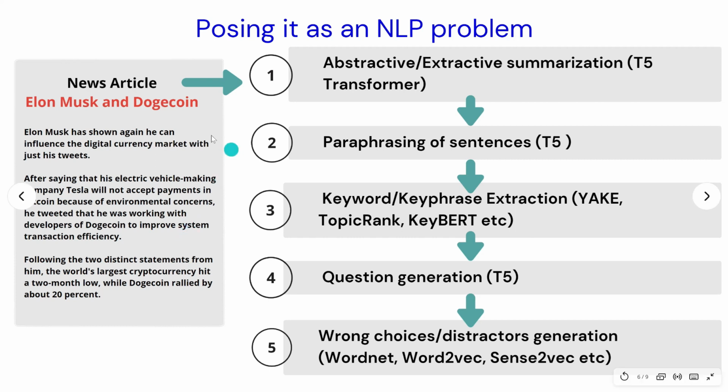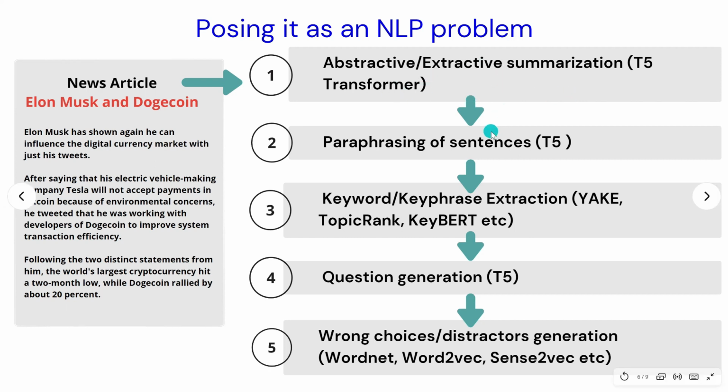So first, you can pose it as a summarization problem where important concepts or important sentences are obtained from the long document that we have. Summarization could be abstractive or extractive. Extractive simply means you pick out the important sentences as they are and form a summary. Abstractive means you will rewrite some of the sentences or combine some of the sentences in forming the summary. And we can use the same T5 transformer model to do abstractive summarization.